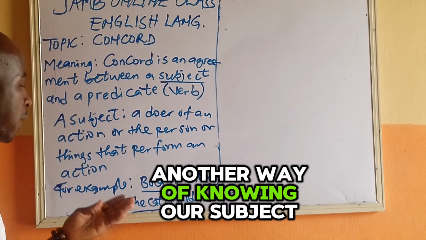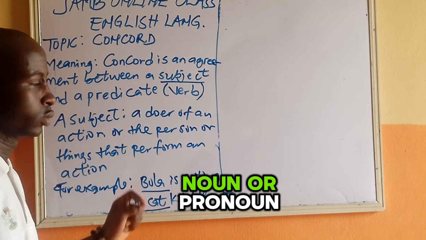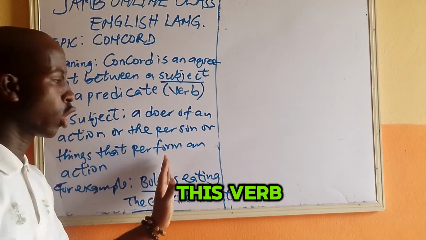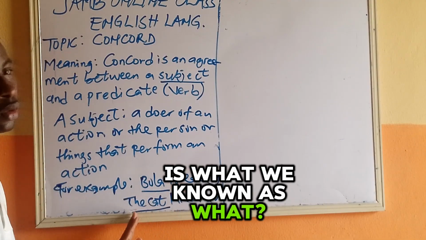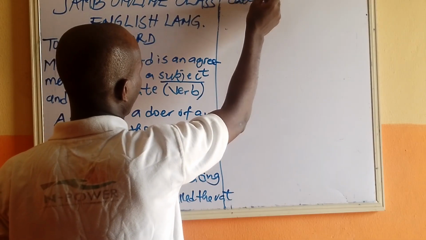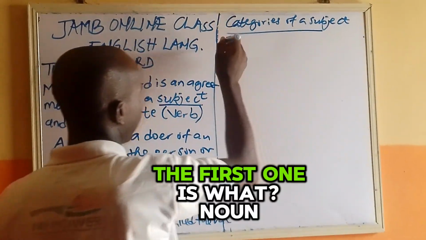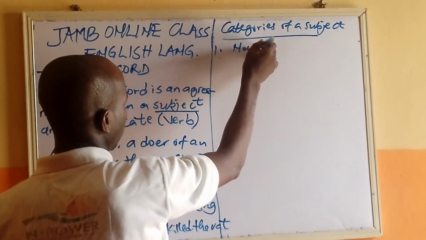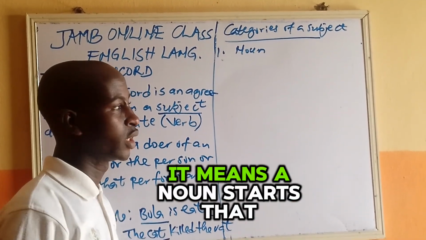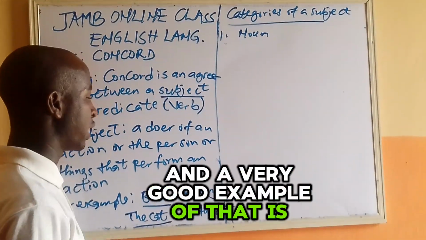Another way of knowing our subject is that any noun or pronoun or noun phrase that comes before this verb is what we know as what? Subject. So we can now say that we have categories of a subject. The first one is what? Noun. So a subject can be a noun. When we say a subject is a noun, it means a noun starts that sentence. And a very good example of that is what?